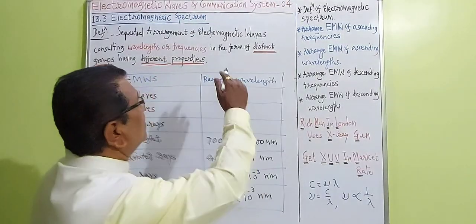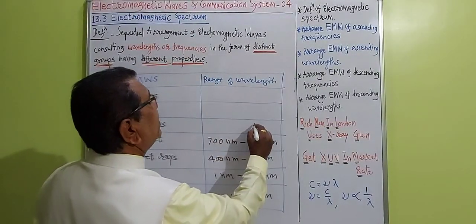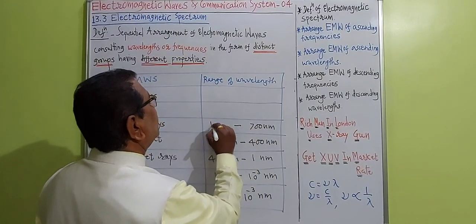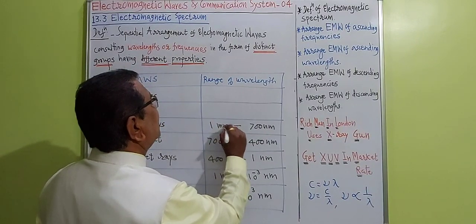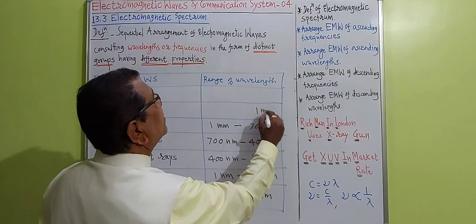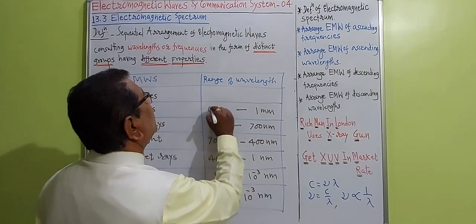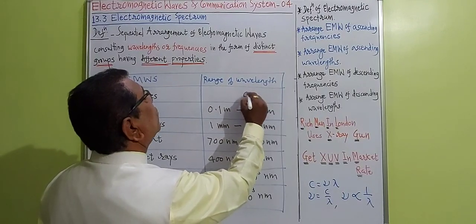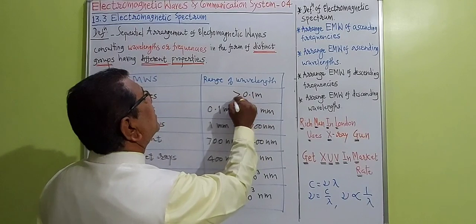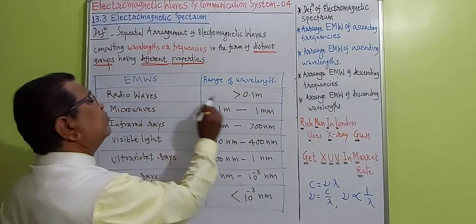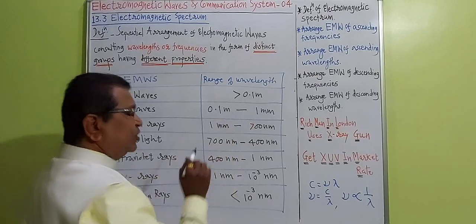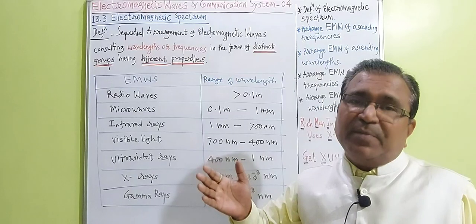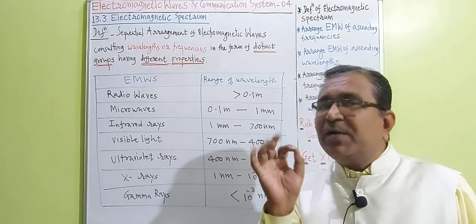Then we can write this 700 nanometer here. We can write here 1 millimeter. Write down this 1 millimeter here. Then 0.1 meter like this. And write down 0.1 meter here. That means the wavelength of radio waves is much greater than 0.1 meter. In this way, the ranges of the wavelengths we can remember by making use of a typical clue.